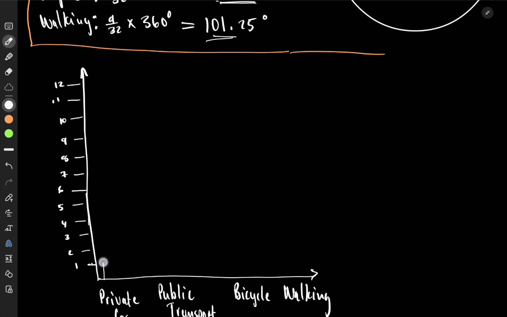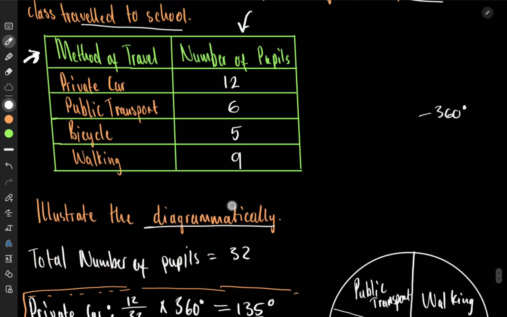I'm sorry. Go all the way up to 12, like this. Then we put it like this. Then all the way down. Great. Sorry, it's getting thin. I want it to be straight. Good.